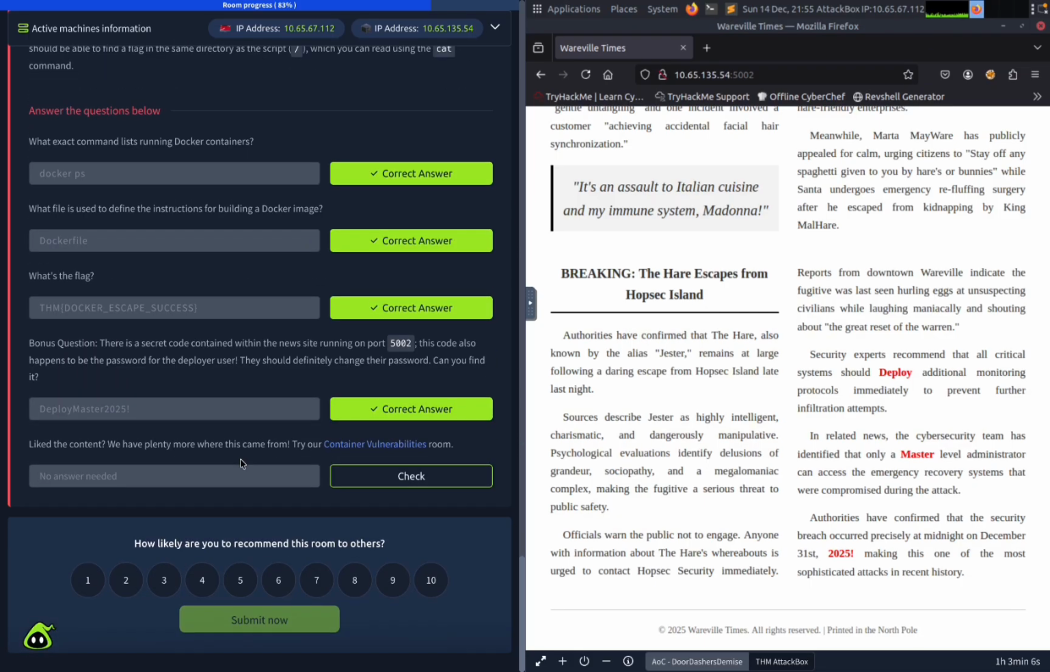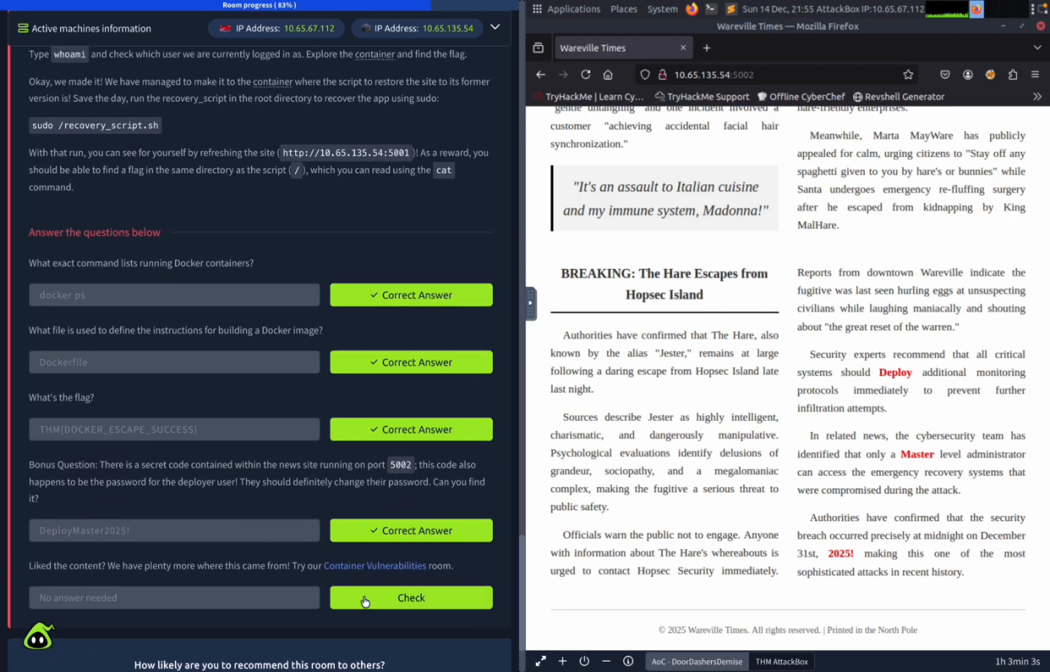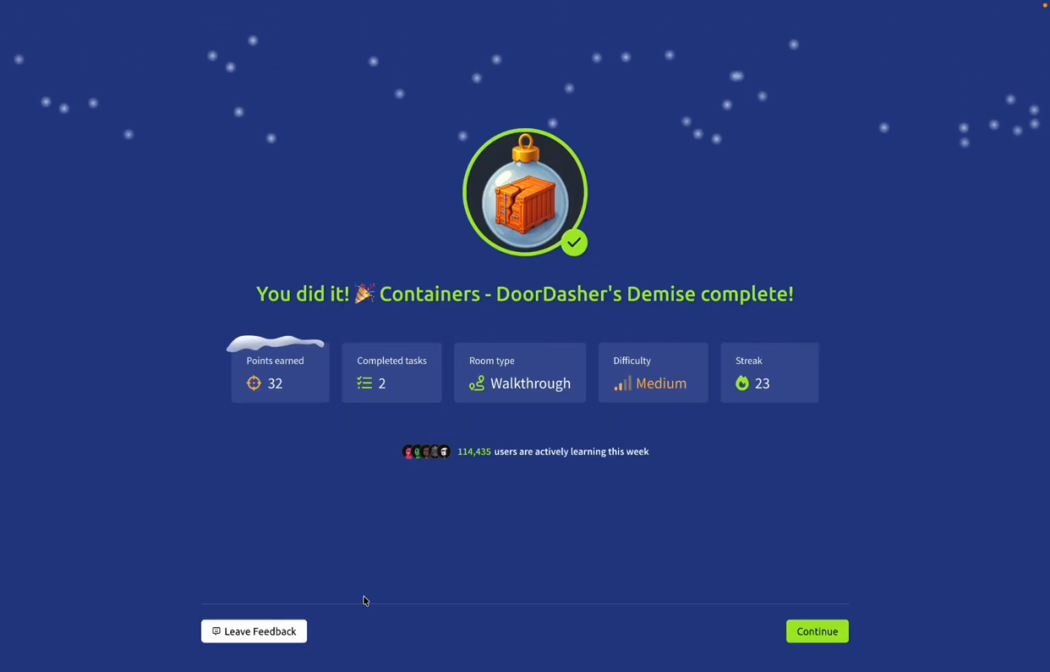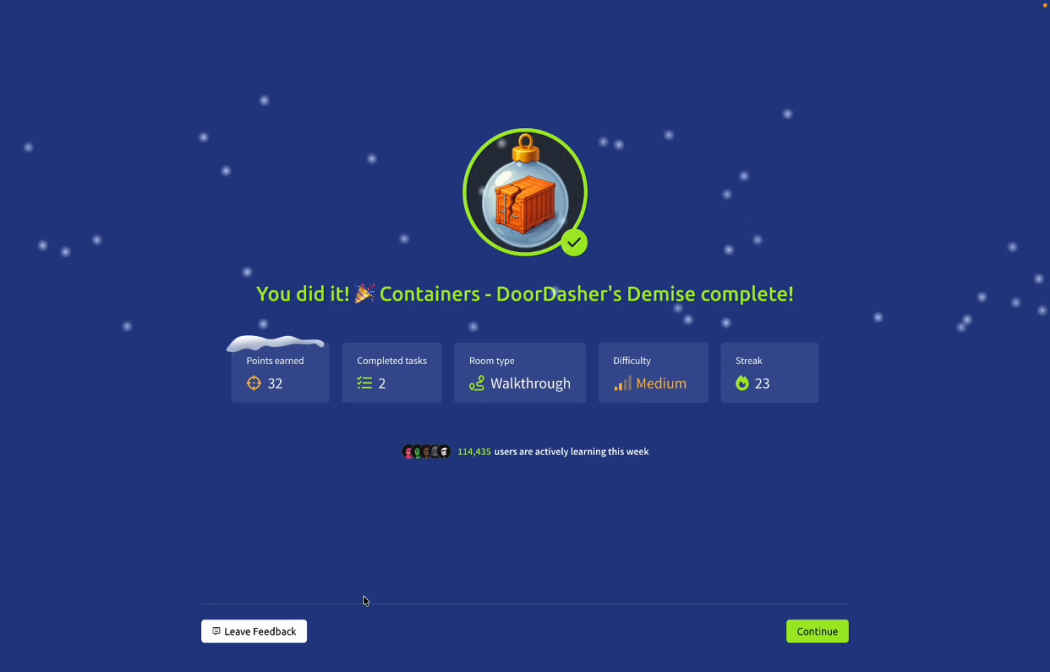It looks like that's it for this room. So we're going to head and close out. And we are done. We've now completed the containers room.